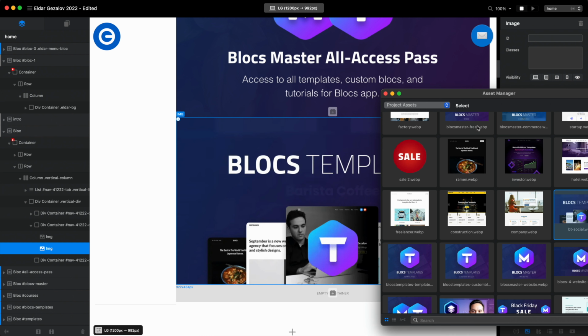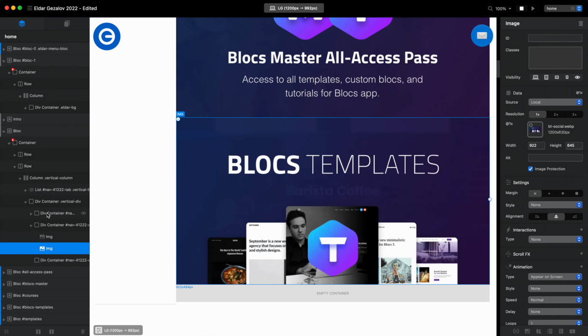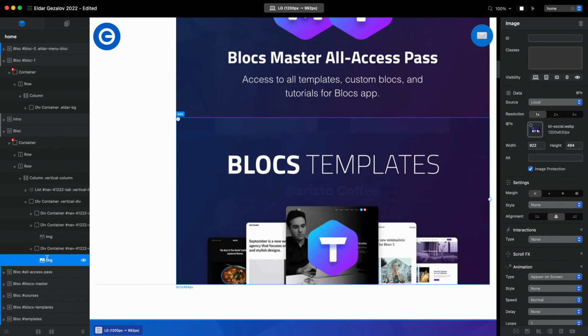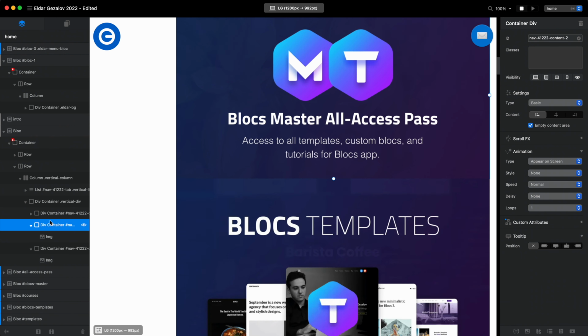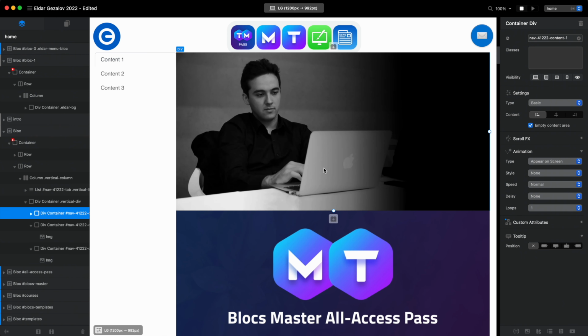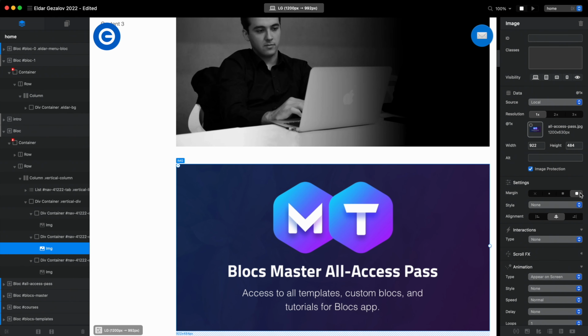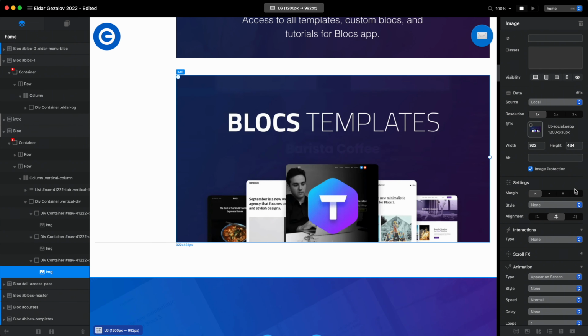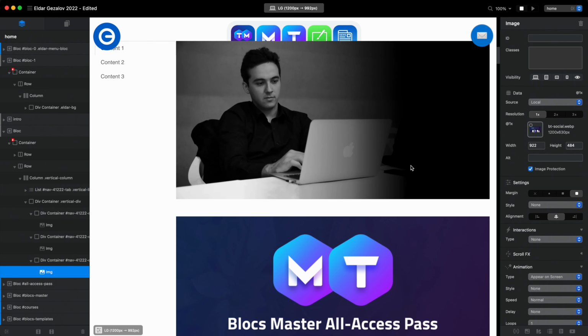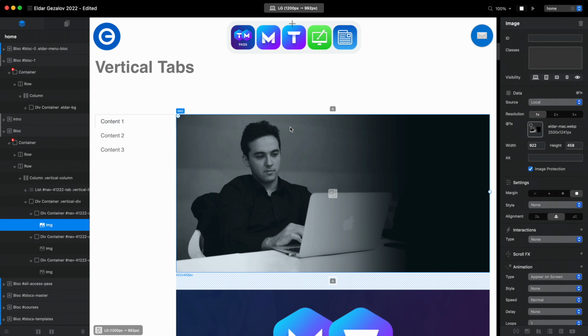let's say this one will look fine. And we need, of course, to place it in the third content area. You can see we have 1, 2, 3, and all of them are now having different images. We can change the padding. Obviously, they won't be visible at once, but still, I want to see them better here. So this will be me.